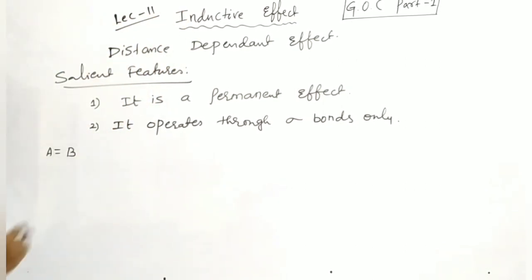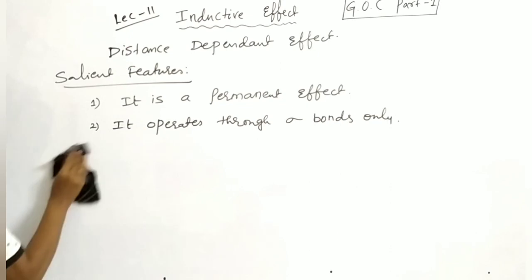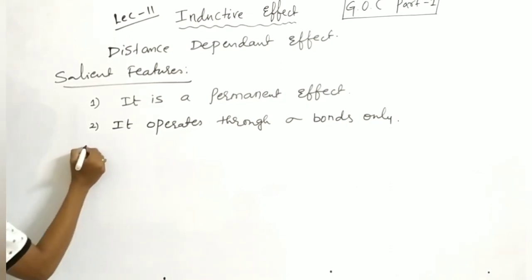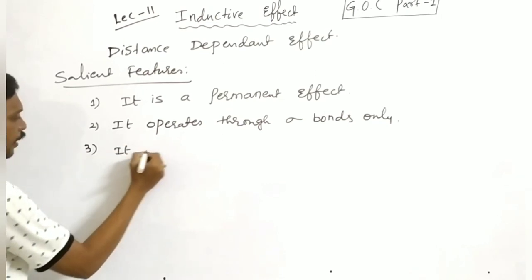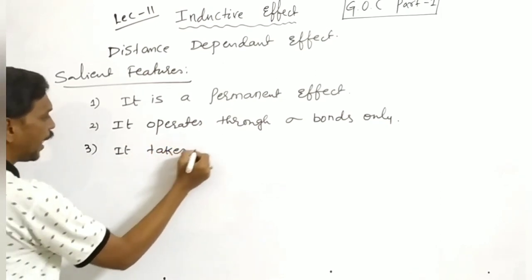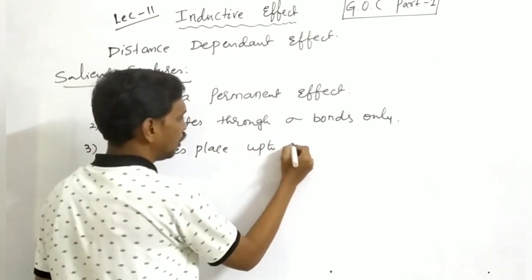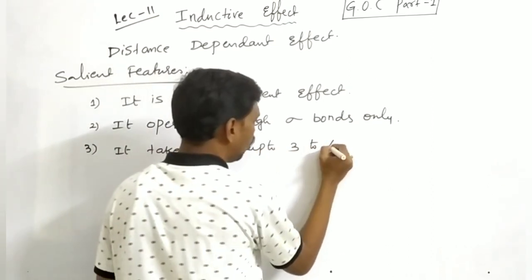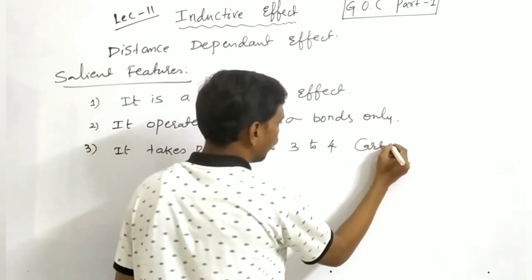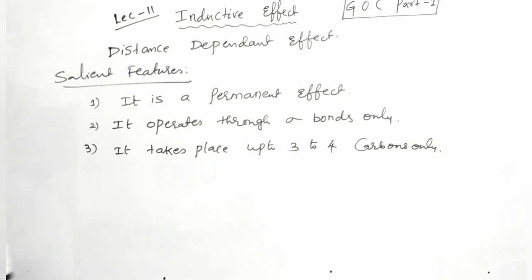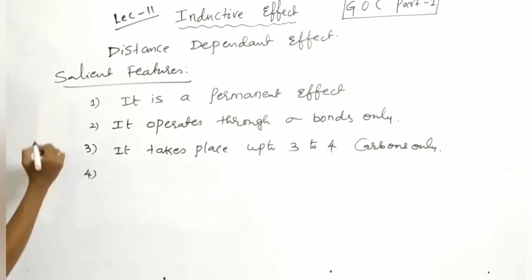If a double bond is present, inductive effect is not observed. It takes place up to 3 to 4 carbons only.